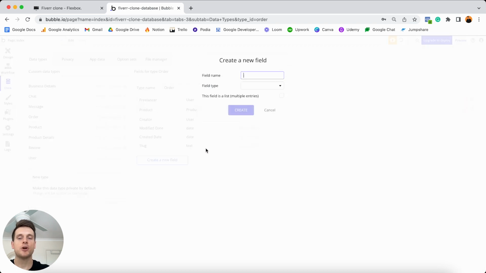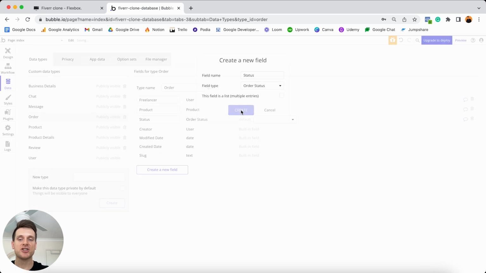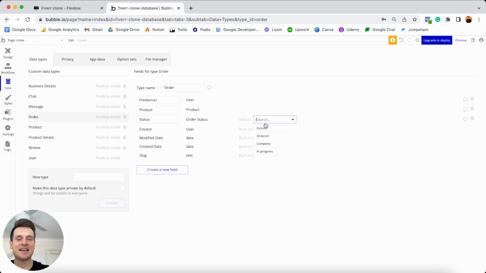And then finally, we're going to create one last field, which is known as the status of this order. And as I mentioned, this will be linked to our predetermined order status option set. So that means it can be one of three options. It can either be ordered, in progress, or complete. And if we actually create this, I'm going to set the default value to be ordered. So whenever an order is created in our database, the status will be marked as this. And then of course, it's up to the freelancer to then update the status of this as they work through that project. But that's all we'll need to create here.